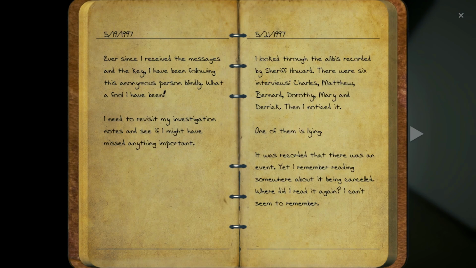We already knew the typewriter idea from the start, but the important part here is that the killer was most likely the anonymous person. They were leading Steve down the wrong path to avoid detection while giving him clues to find someone else like Bernard as the killer instead. Once Steve caught on to this, it seems like the killer took care of him. We also see that one of the 6 was lying. During this time, 3 events were taking place: Charles's business trip, Father Brooks' religious gathering, and Vivian's fundraiser. One of these events was canceled, leading to one of these 4 men being the killer.